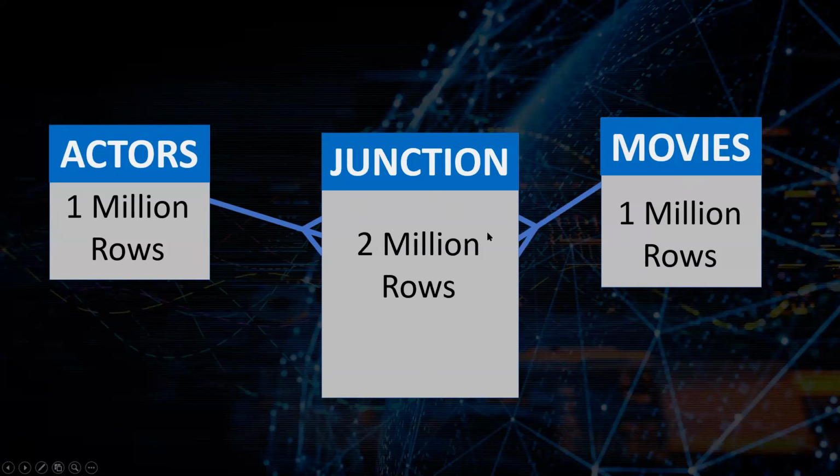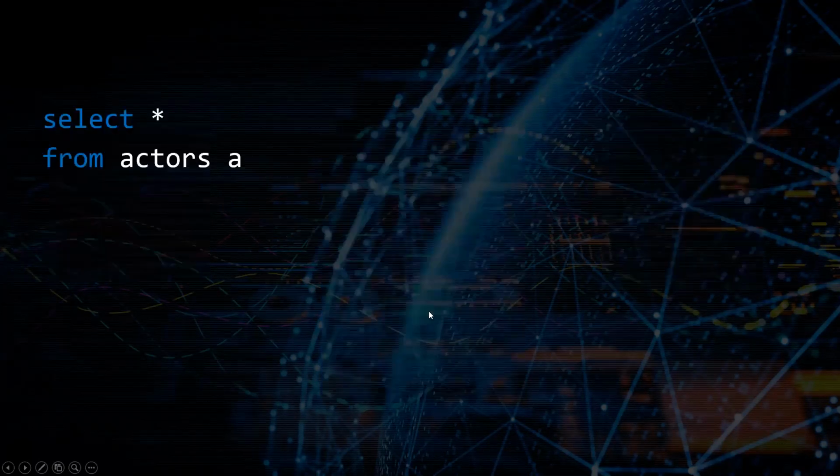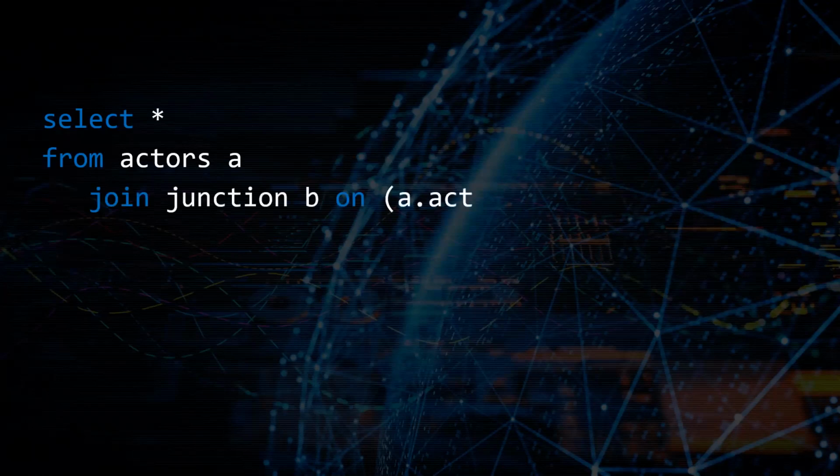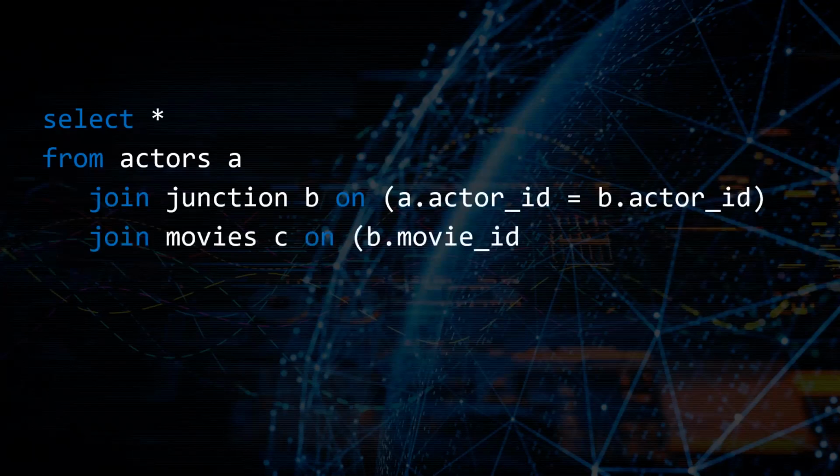And suppose that we have 2 million records in our junction table, meaning on average, every actor stars in 2 movies, and every movie on average stars 2 actors. Let's write a query against our setup now. Say, select star from actors inner join with our junction table on actor ID, inner join with our movies table on movie ID, and then let's throw some filters on our tables.